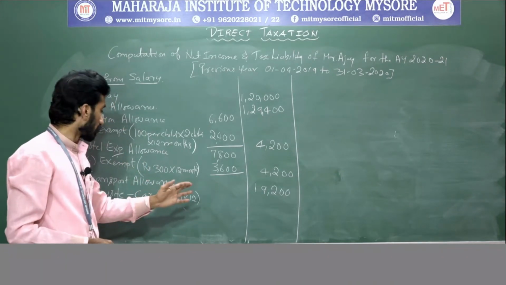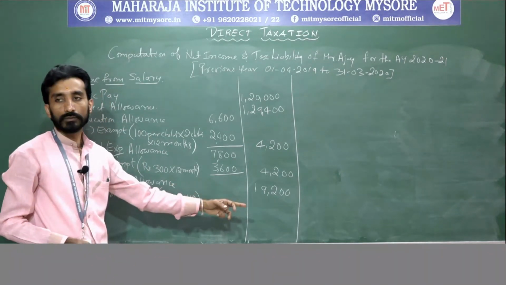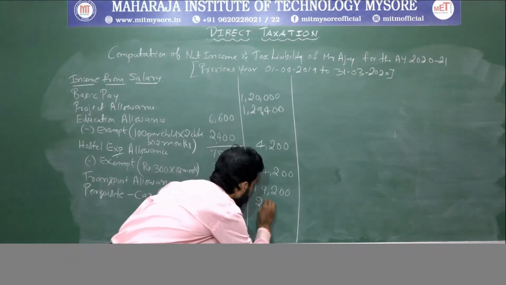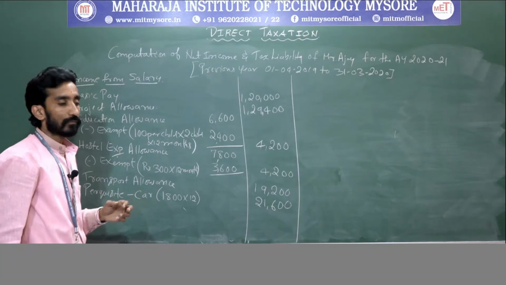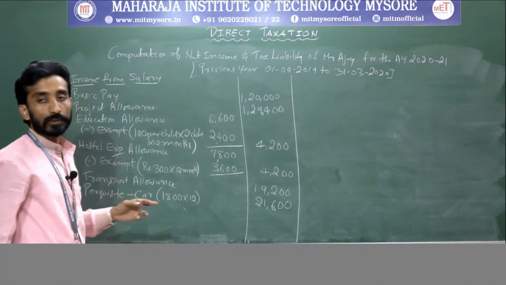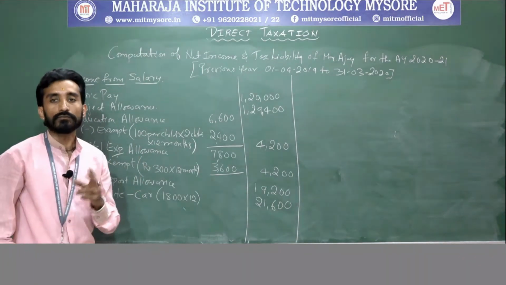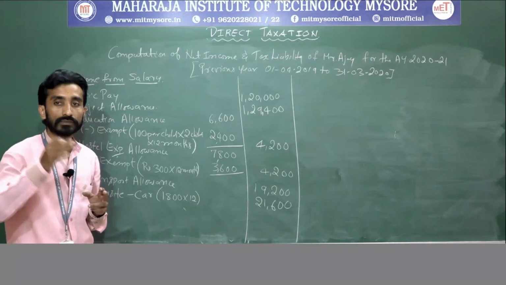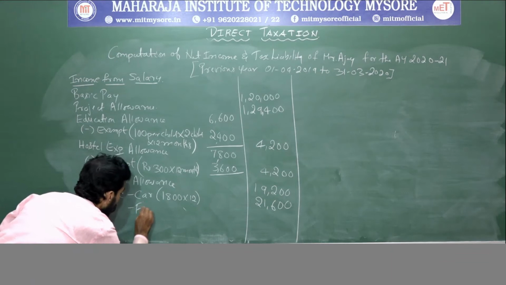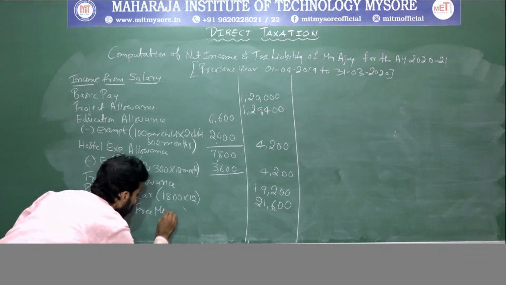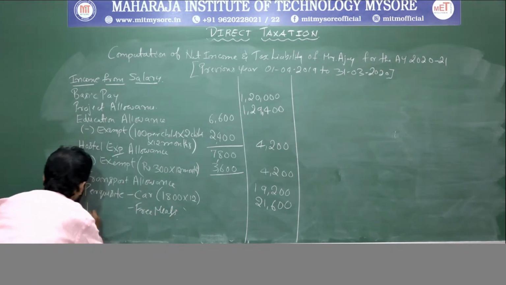Clear? Okay. So if you compute, what will be the value? It is 21,600. Clear? Next thing is, what are the other information that is available? Perquisite with respect to free meals. I will write it here, free meals, perquisite.